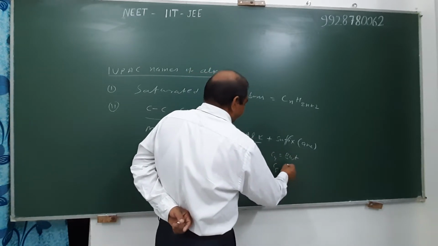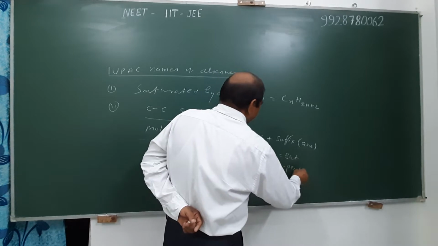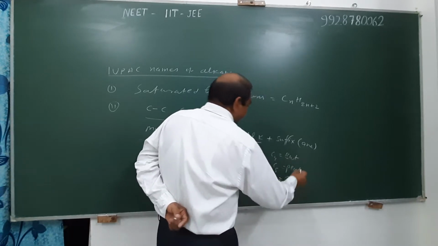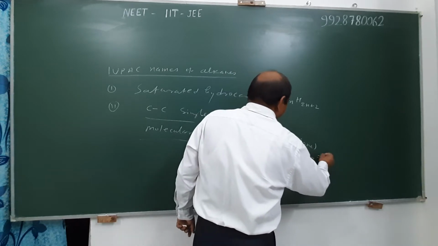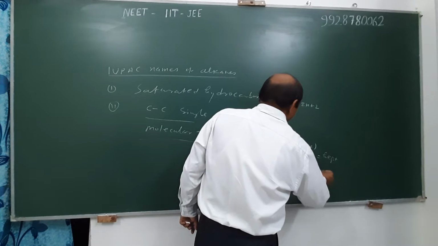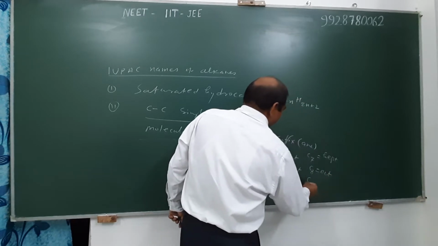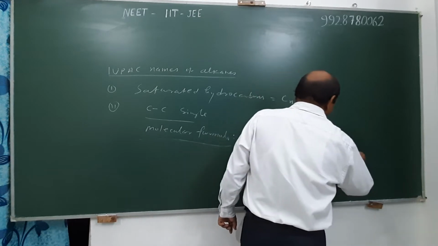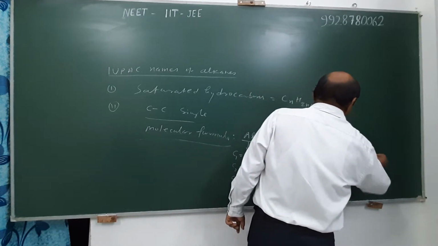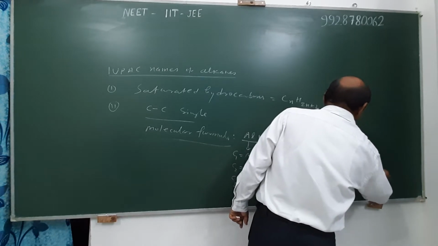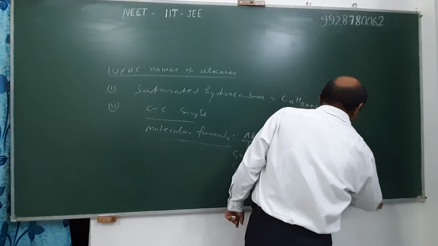Carbon 5, pent. Carbon 6, hex. Carbon 7, hept. Carbon 8, oct. Carbon 9, non. Carbon 10, dec. Carbon 11, undec. Carbon 12, dodec, etc.